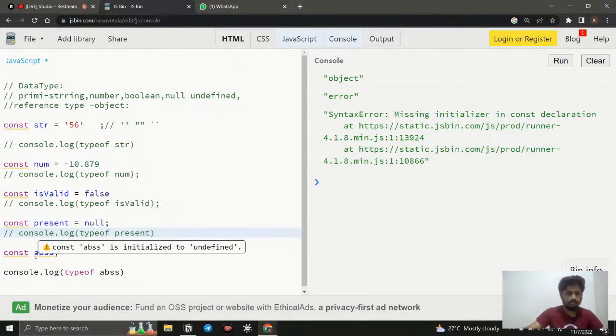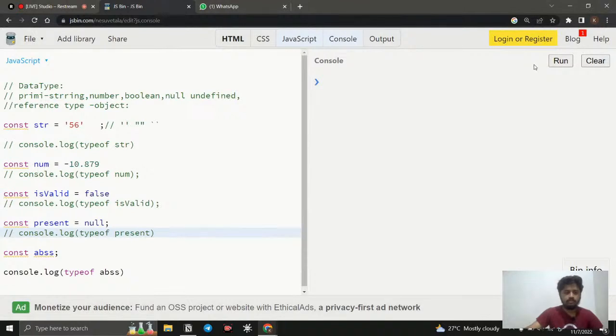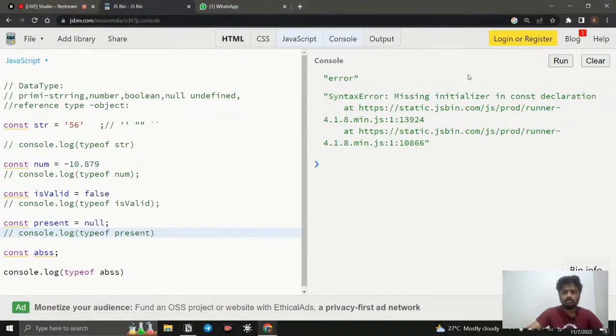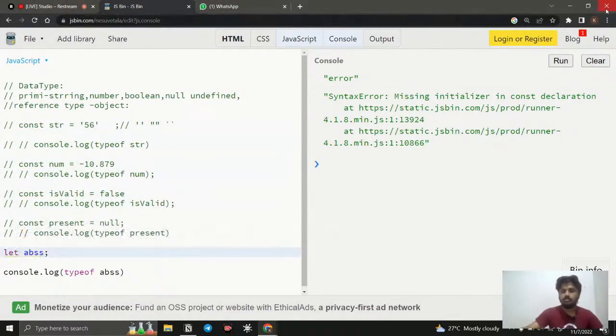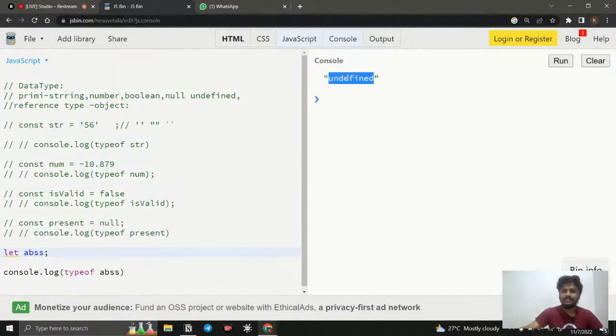With const we get an error, missing initialization in const declaration. So what we can do is use let instead. If I create it with let and run it, you can see undefined. The reason for this undefined is that it is created, but there is no value inside it. So when I call it and there is no value inside, it is going to be undefined.